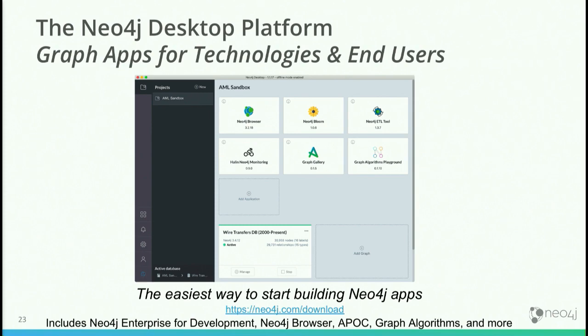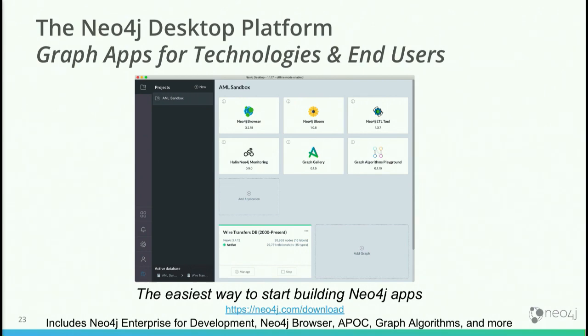For those of you who haven't seen it, one of the ways that the platform is embodied from a technology perspective for end users is through the Neo4j Desktop platform. And what you see here is a snapshot where I've just pulled in a few graph apps where, first and foremost, if you're developing and writing Cypher queries, you've got the Neo4j Browser, which is a visual interface for interacting with the graph with queries. And then you've got Neo4j Bloom, which is the graph visualization tool, and then a variety of other labs projects. And there are also standard APIs you could use to create your own.